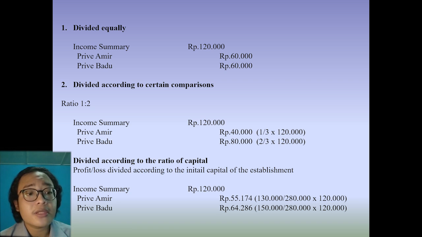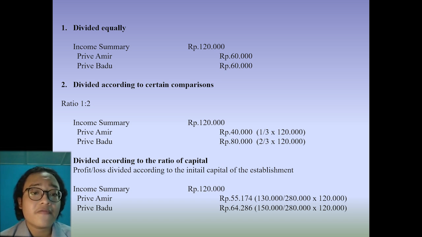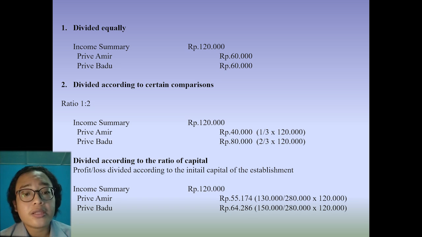Second, divide it according to certain comparisons. So, in this method, I add a ratio. The ratio is one to two. So, we can journal in debit income summary 120,000 rupees and in credit Prive Amir 40,000 rupees and Prive Badu 80,000 rupees. So, how do we get 40,000 and 80,000 rupees? 40,000 we get from a third times 120,000, and 80,000 rupees we get from 2/3 times 120,000.